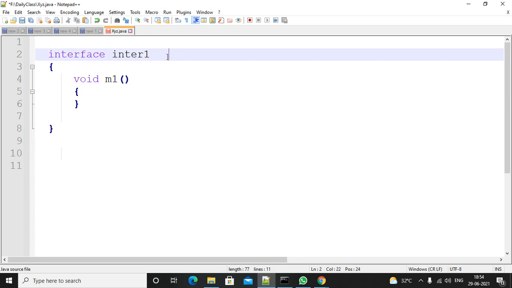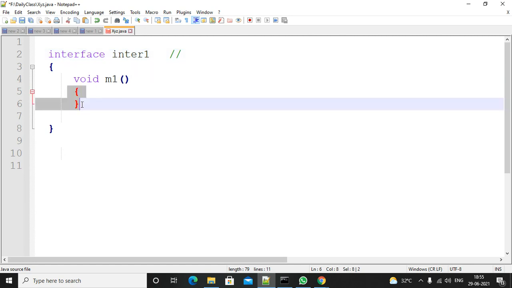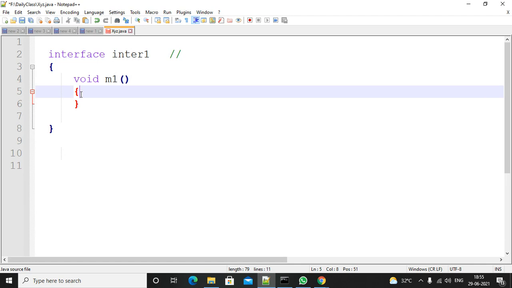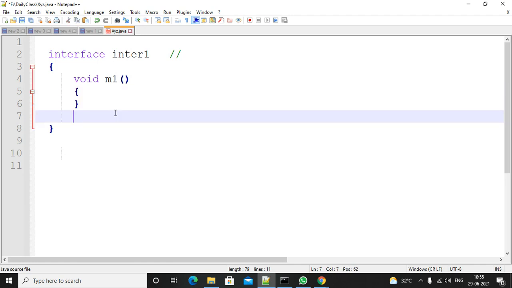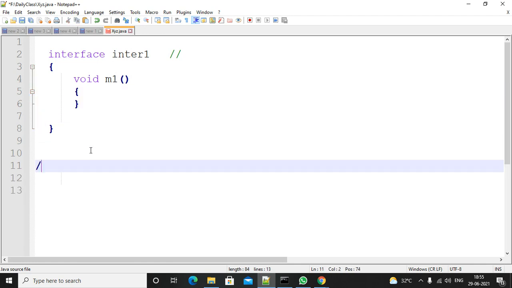Actually, what is an interface? An interface talks about requirement specifications only, not implementation. But here we are writing implementation also. Okay, you have written the implementation, that is okay, but which version of Java you are using is important. If you are using Java before 1.8, that is valid. Interface contains only abstract methods before Java 1.8.